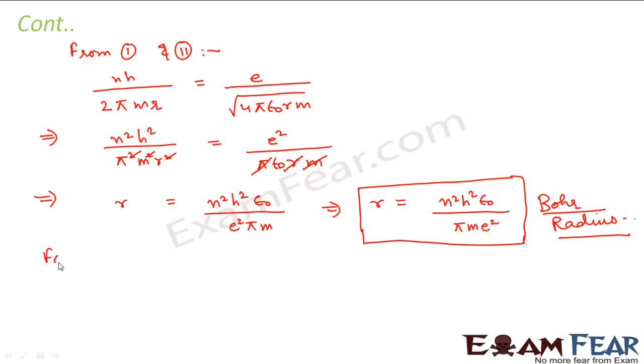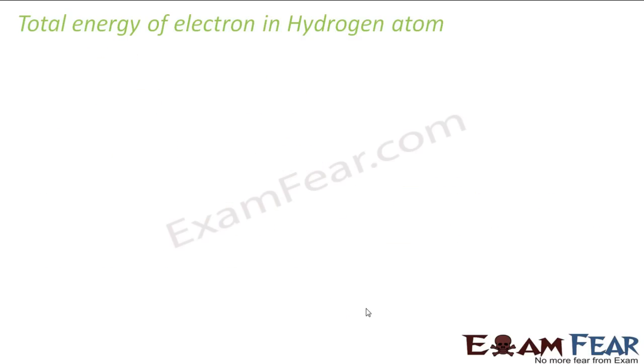Now for the innermost orbit, the value of n is equal to 1, because n equal to 1 is the lowest possible value of n. So this is the lowest possible allowed energy level, right? So for n equal to 1, r is equal to h square epsilon naught divided by pi m e square, right? Now let us look at the energy of the electron in the hydrogen atom.